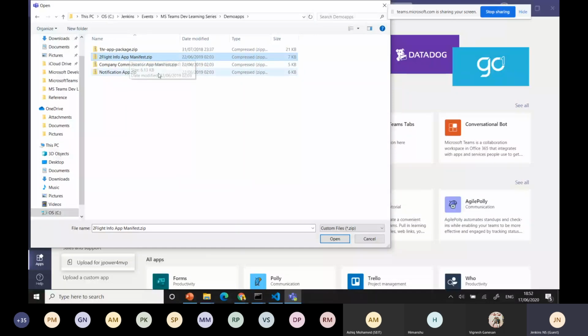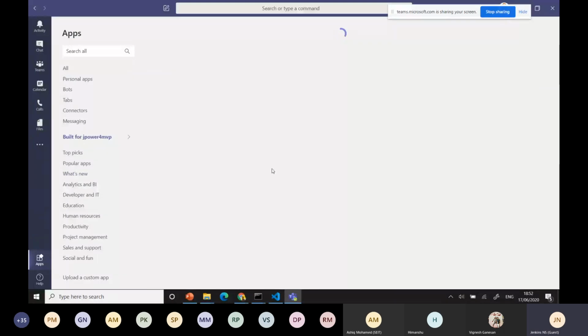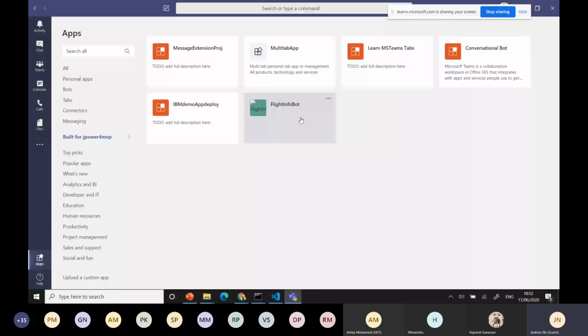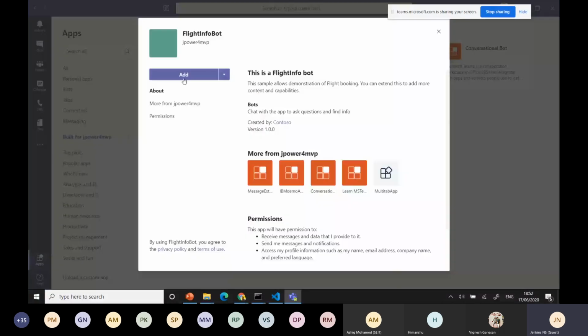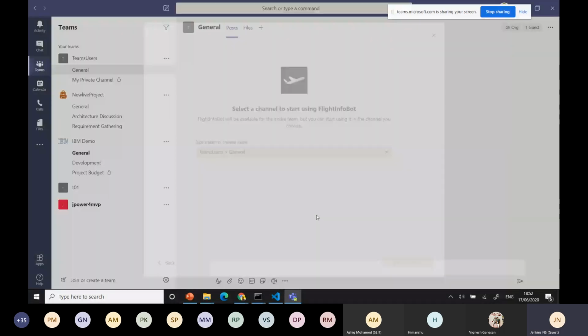The flight info bot, an example developed by Microsoft only. There's a community part. Okay, we have a flight info bot. I'm adding it to a team, for example the general team. I can set a bot for any channel; you can type the channel name and find it.